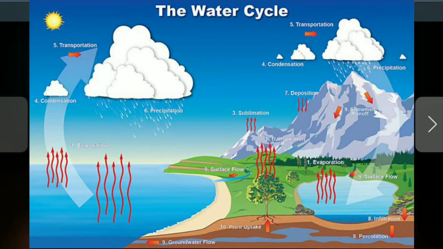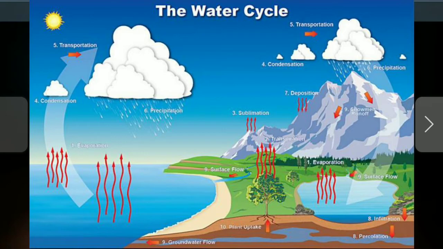Transportation is nothing but the evaporated clouds making small clouds which become huge. Transportation. And the sixth one is precipitation, as rain and snow.